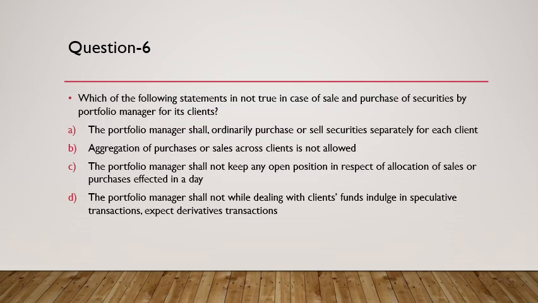Which of the following statements is not true in case of sale and purchase of securities by portfolio manager for its clients? So how can portfolio manager do sale and purchase of securities for its clients? The portfolio manager shall ordinarily purchase or sell securities separately for each client. That is the option 1, and that seems to be something very, very logical. Aggregation of purchases or sales across the client is not allowed. Can a portfolio manager aggregate purchase and sales across client? Now this is a very tricky one, so we'll come to it at a little later stage.